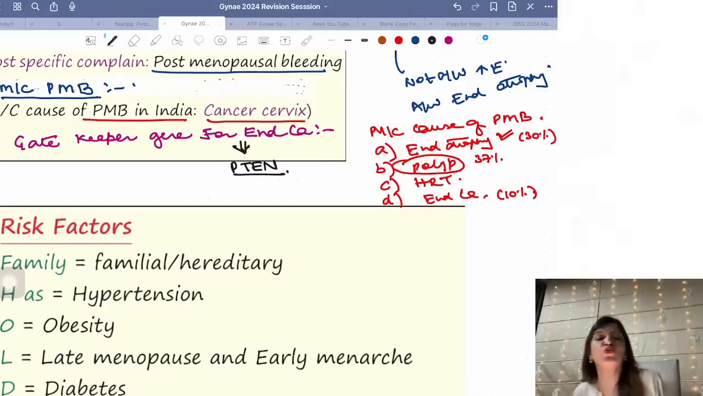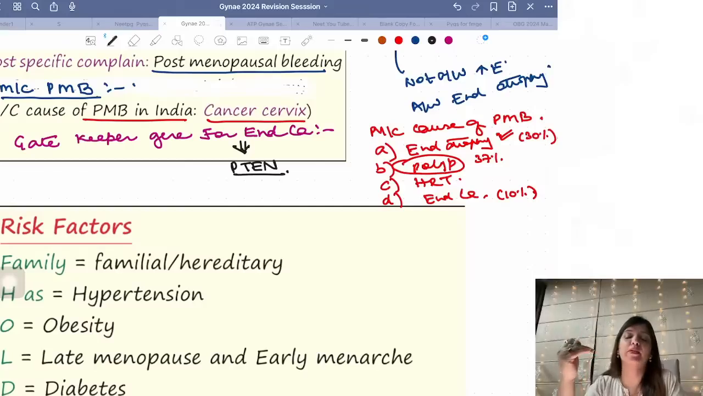Now, when it comes to the risk factors, endometrial cancer is an estrogen-dependent tumor, right? Any estrogen-dependent tumor is more common in obese females. Why more common in obese females? Because androgens will get converted into estrogens in adipose tissue. So the more adipose tissue, the more estrogen, the more chances of endometrial cancer, right? Then all estrogen dependent tumors are more common in nulliparous females, right? In primigravida females. All endometrial cancers or all estrogen dependent tumors are more common in early menarche, late menopause.